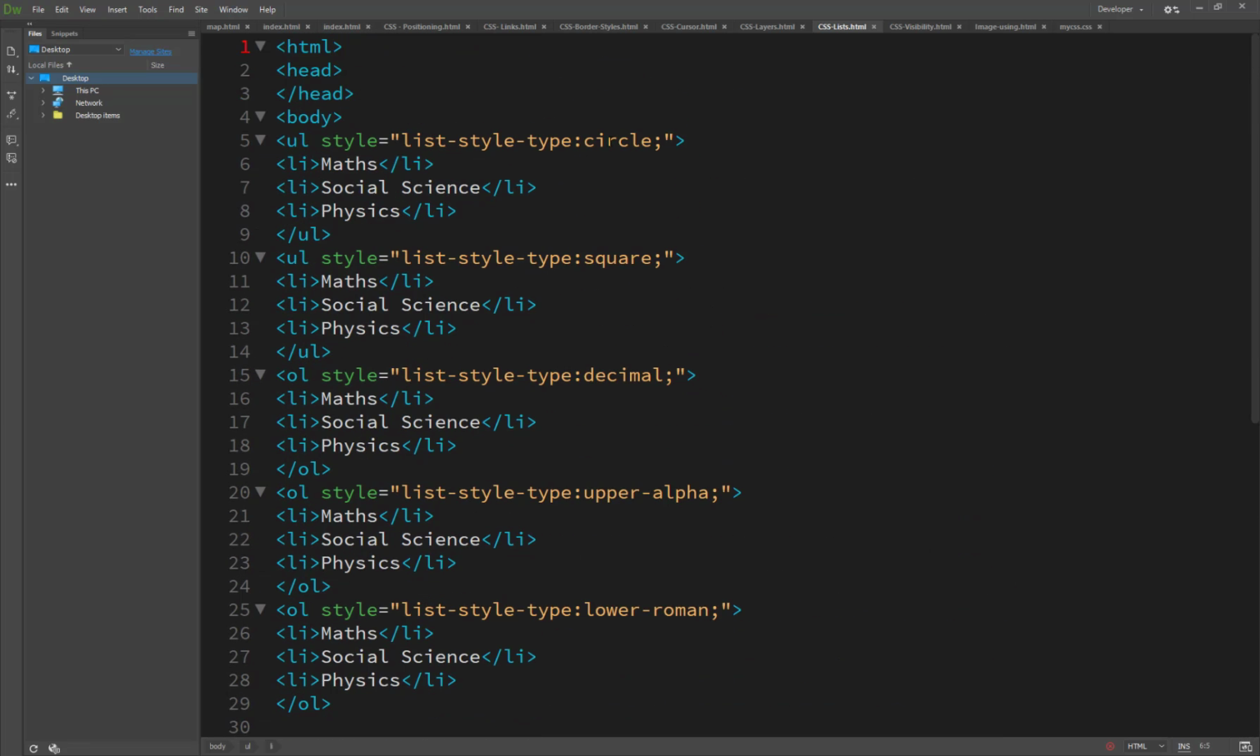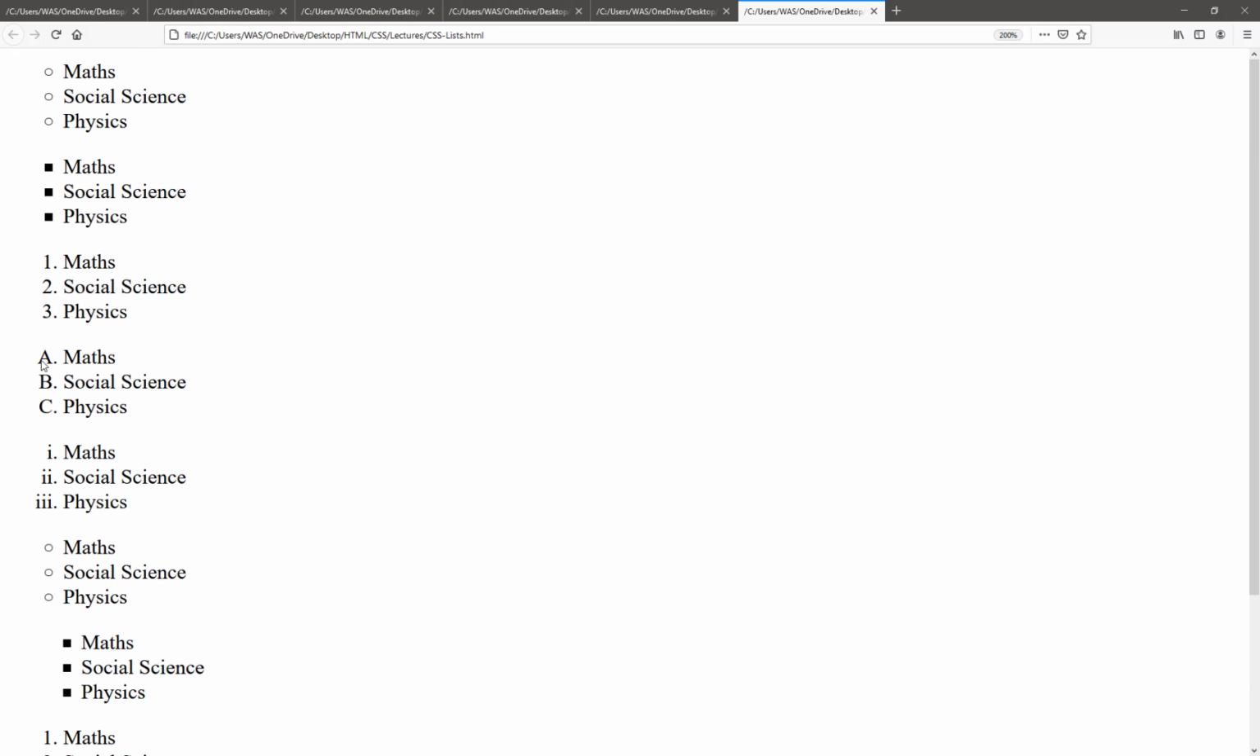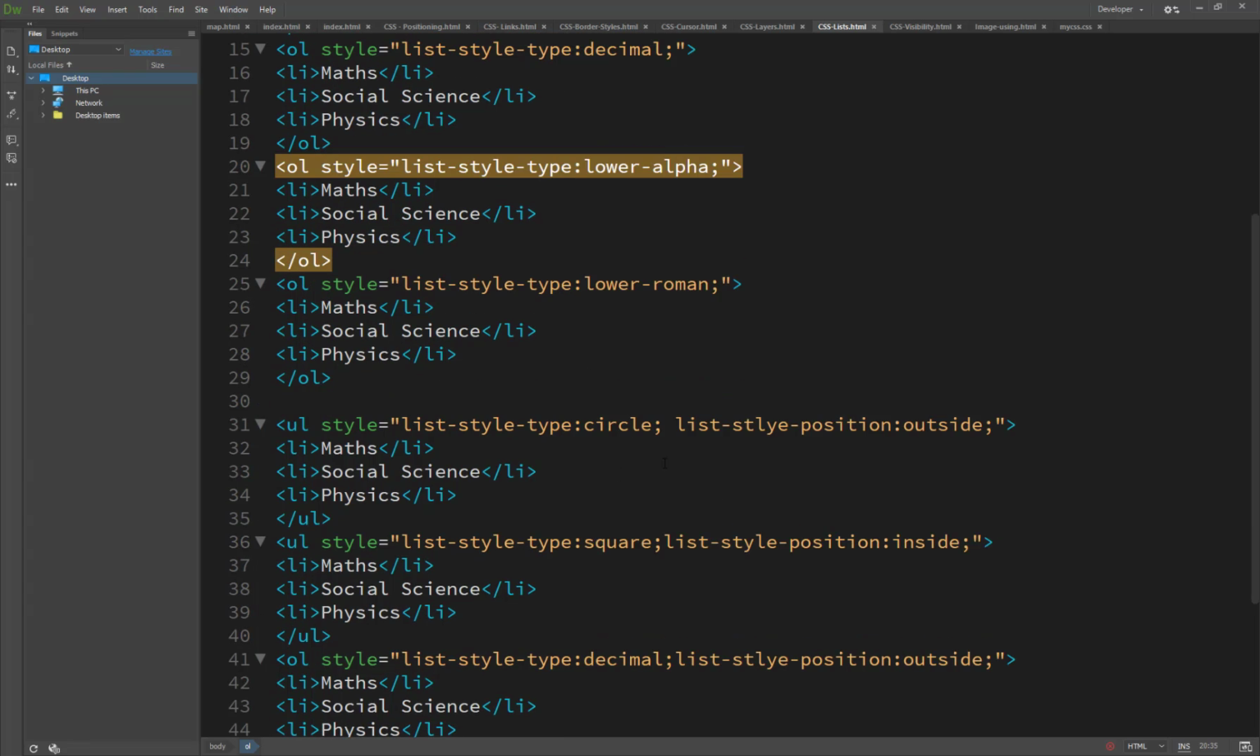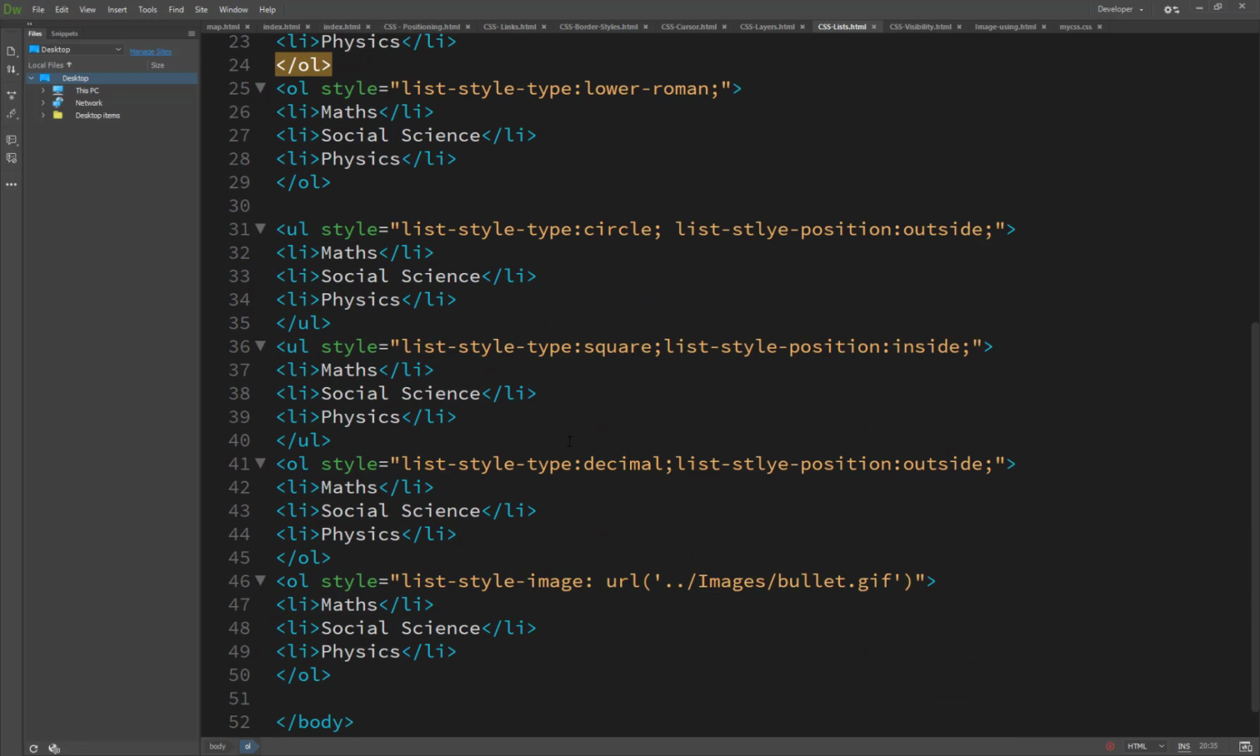So list type is circle, square, decimal, upper alpha. Like this, we changed upper alpha to lower alpha. So we simply change it here to lower alpha, and now you will see the result: the alphabetical list changes from capital A, B, C to the small lowercase. So this is basically how it works, and these are all set for you. So just try it yourself and see the result here.